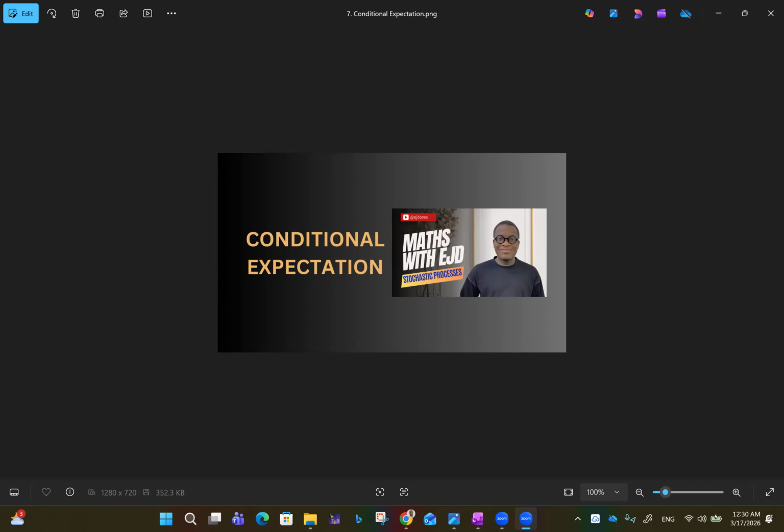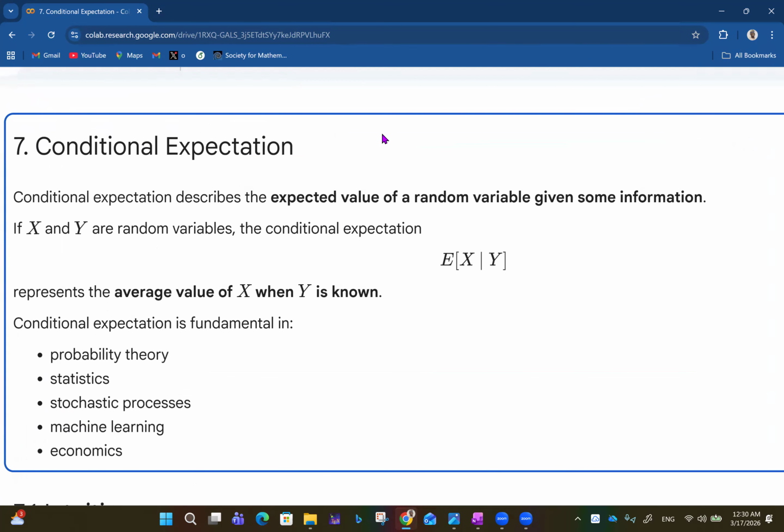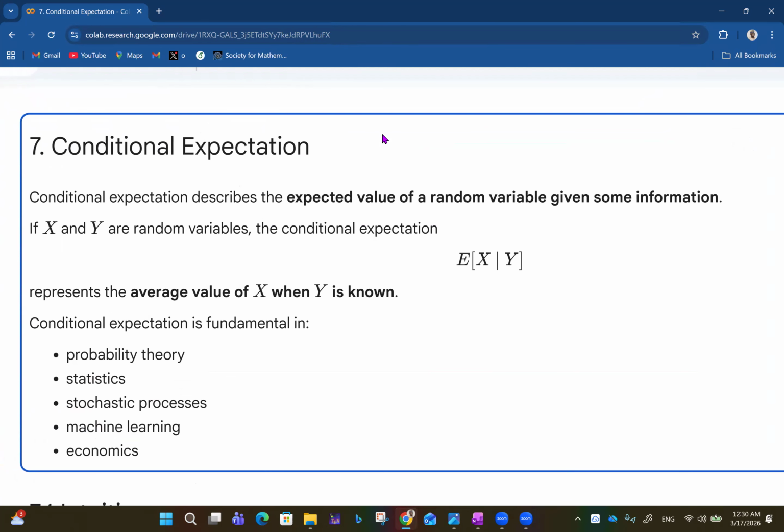Now we turn to conditional expectation as we continue to review the ideas of probability as we lay mathematical foundations for stochastic processes. Conditional expectation describes the expected value of a random variable given some information. So if X and Y are random variables, the conditional expectation, that is the expectation of X given Y, represents the average value of X when Y is known.